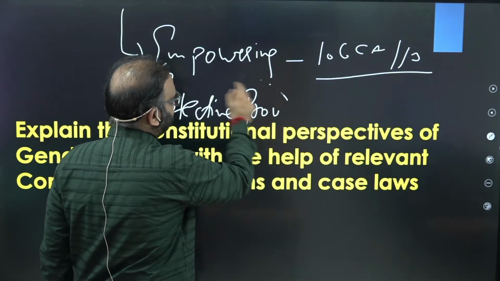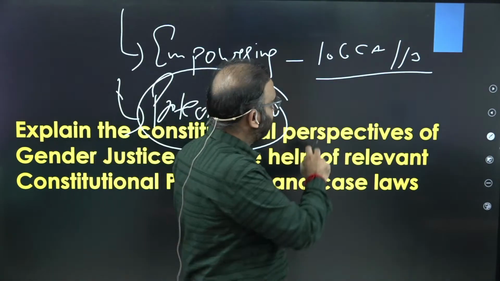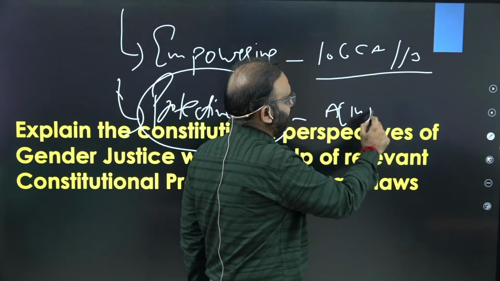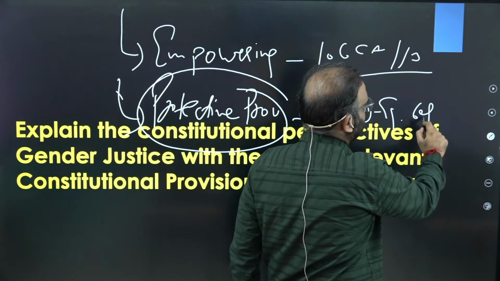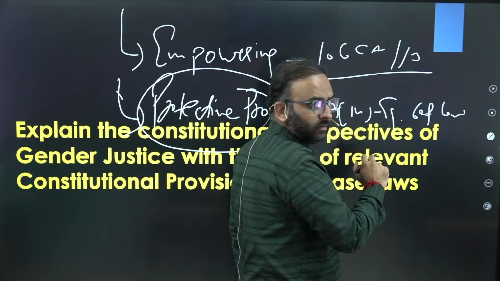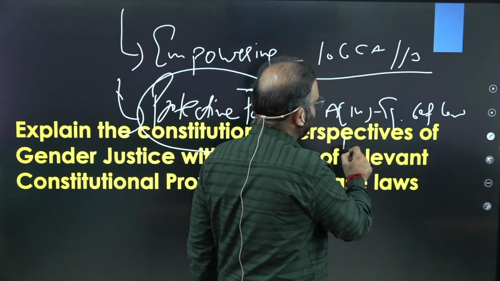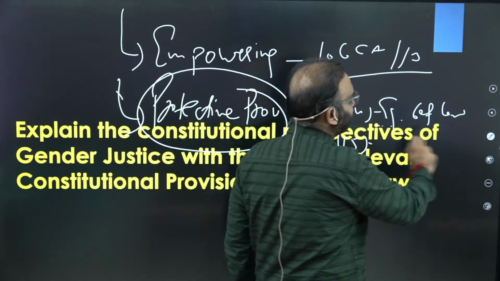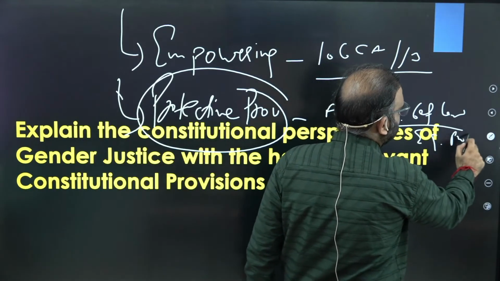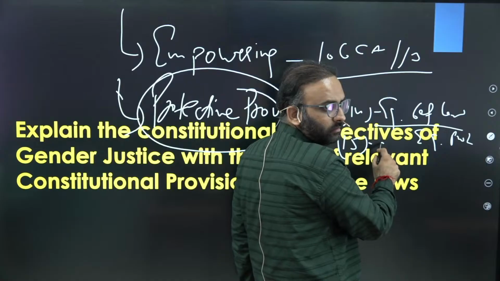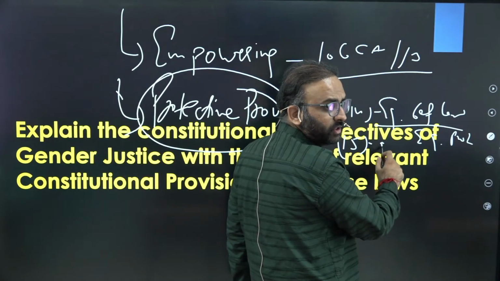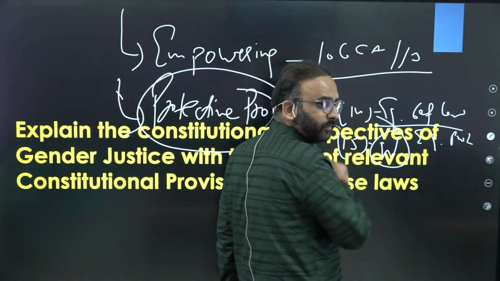protective provisions. For example, Article 14 gives you equality before law. That's a statutory perspective, right? Then you can talk about Article 15 also, and Article 14 also gives you equal protection of law. Article 15 mandates the state to make special provisions for advancement of women.